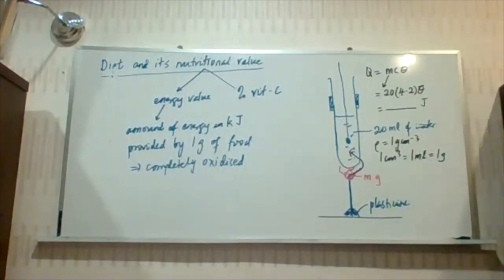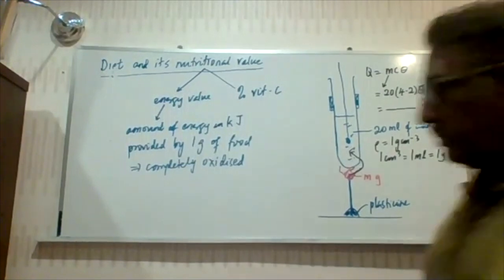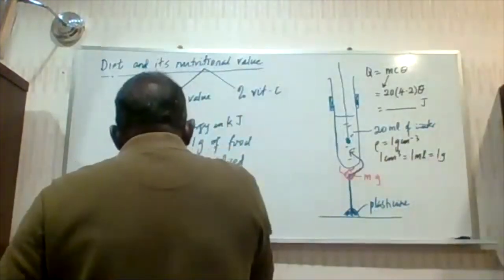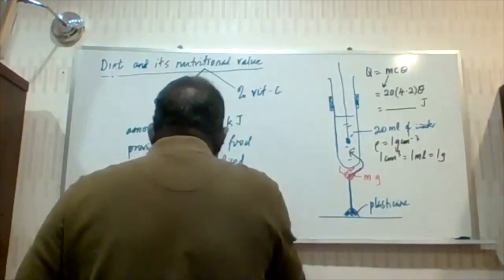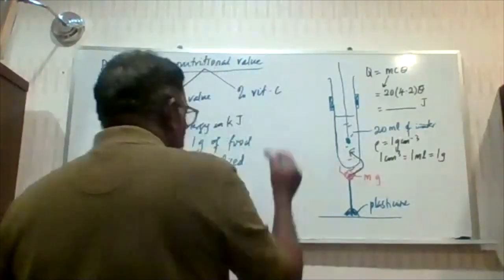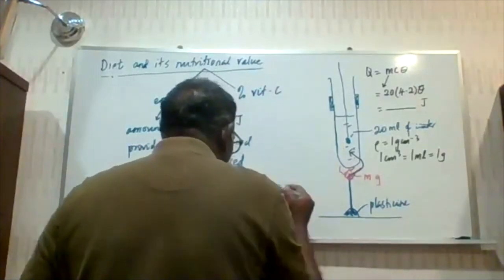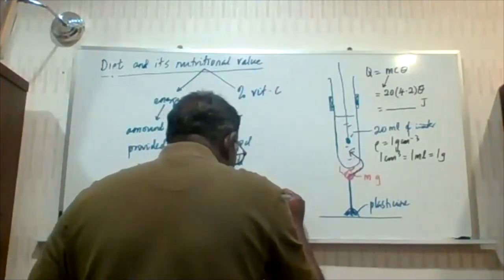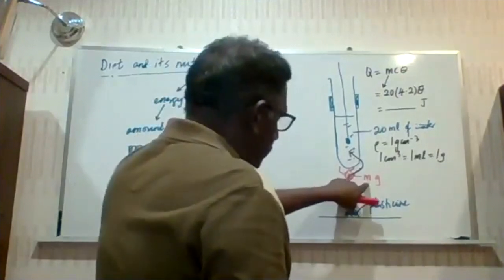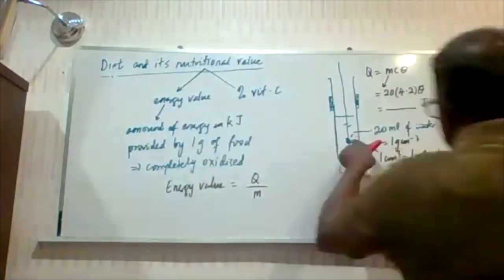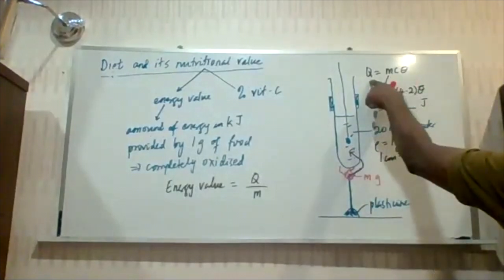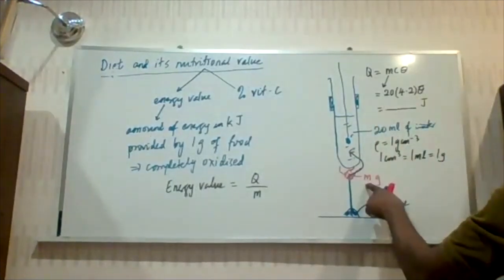Now you find the energy value, which will be for 1 gram. So the Q that you calculated using the formula, you divide by your m, this mass. There are 2 masses here: 1 is the mass of water that is used in the calculation of Q, and 1 is the mass of foodstuff.